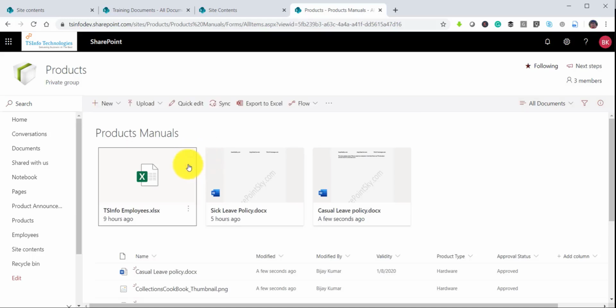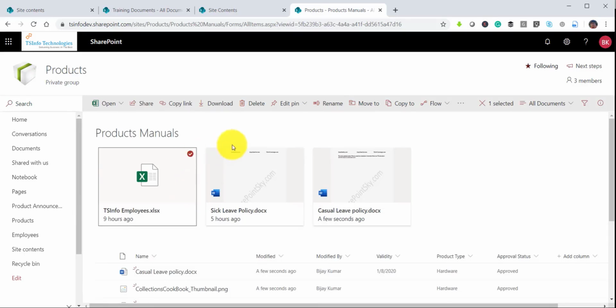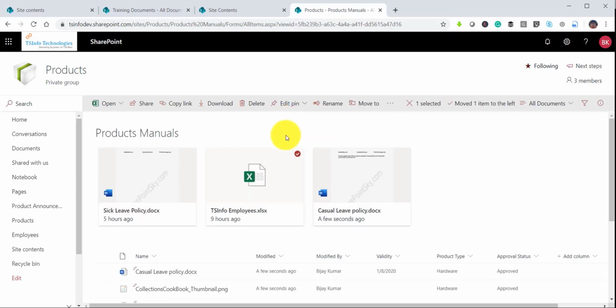Now you can also edit the pin, which means you can rearrange it. For example, if I select the first document, you can see edit pin, and it is saying either you want to unpin it, or you want to move it to right. You can see it is going to right now.